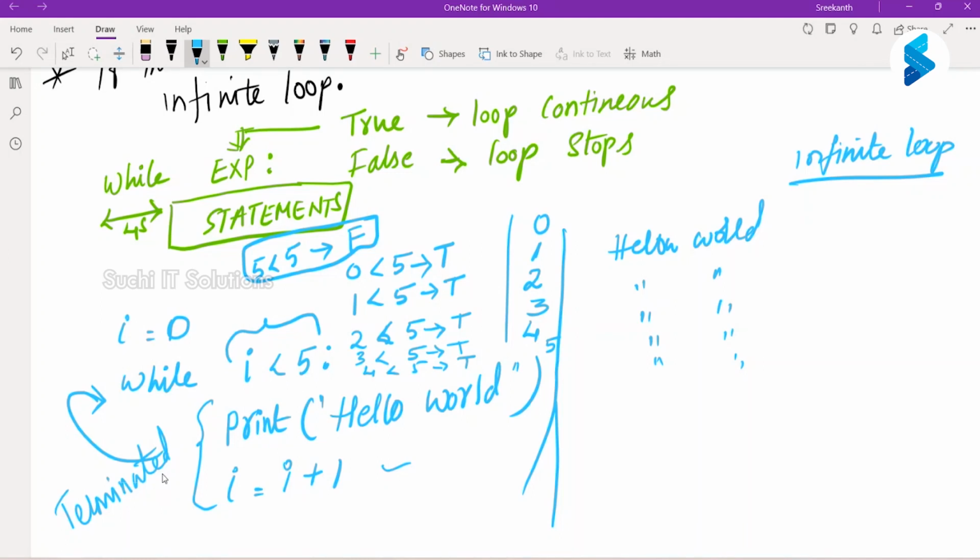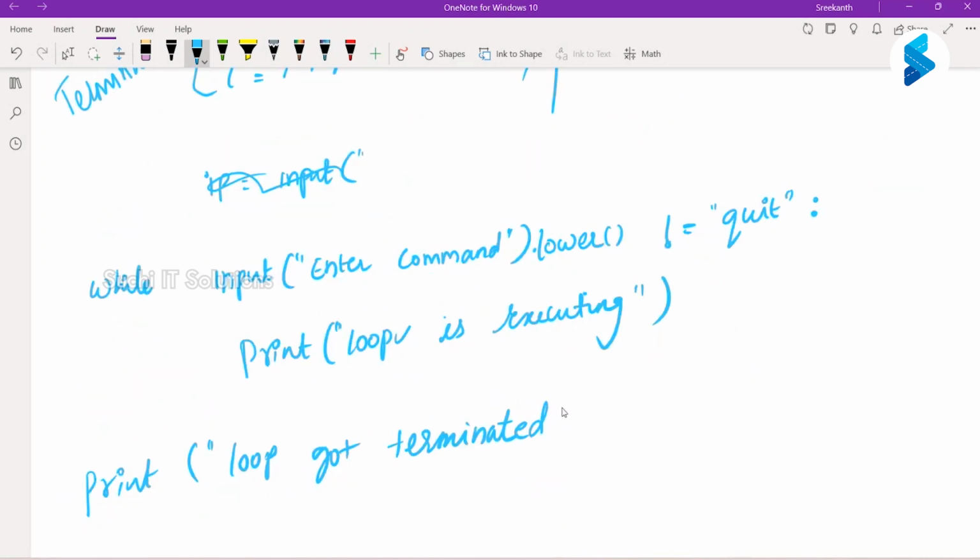Right. So now you have to have a clear difference between the for loop and a while loop. In the for loop, you are giving how many times it has to loop before starting the loop: 10 times, 5 times, 2 times, and so on. Here you are not giving how many times it has to loop. It will loop as long as the base condition is true, and once the base condition is false, it is going to terminate.